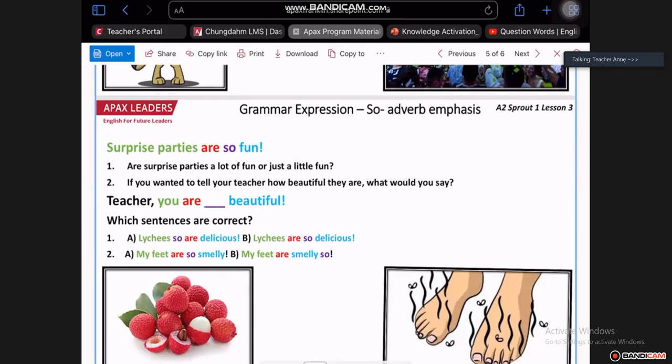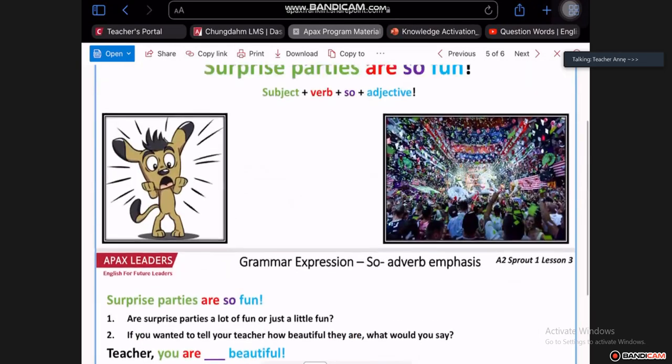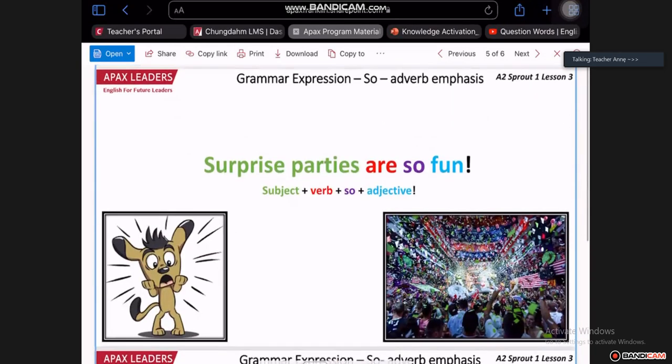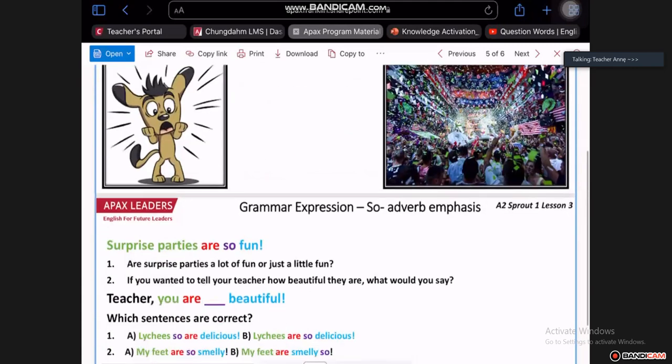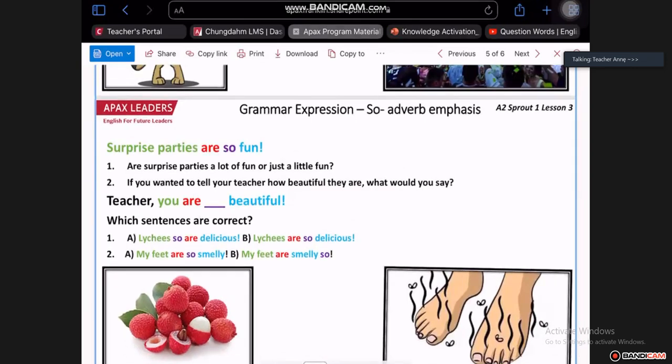Okay. Let's look at our sentences here. Parker, do the first one with me. A, lychees are delicious, or B, lychees are so delicious. Which one is correct here, Parker? A or B? B. B is correct. Lychees are so delicious. You can see you use the so just before our adjective. In this case, the adjective is delicious. So we use the adverb so just before the adjective.